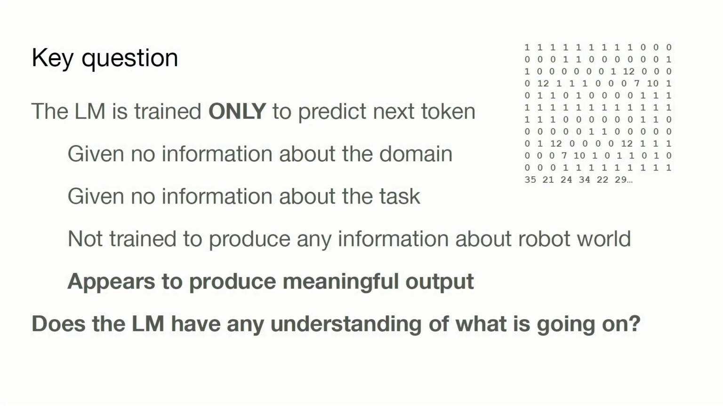So that's the question. The language model is only trained to predict the next token. It has absolutely no information about the domain, no information about the task. It doesn't know that there's a robot running around. And yet, it appears to produce meaningful output by the end of training. So the question is, does the language model have any understanding of what's going on?